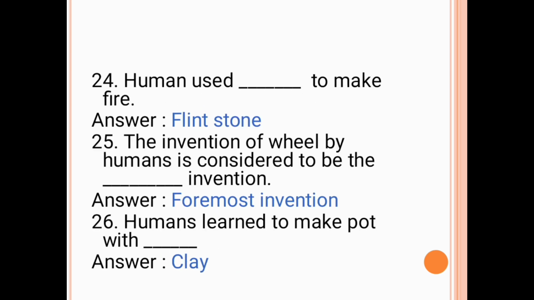The next question is, humans used dash to make fire. The answer is flint stone. The next question is, the invention of the wheel by humans is considered to be a dash invention. The answer is foremost invention. The next question is, humans learned to make pots with dash. The answer is clay.